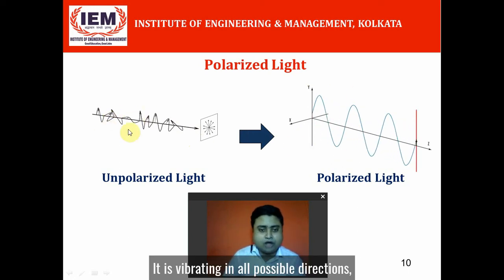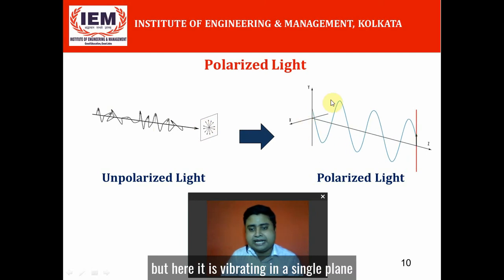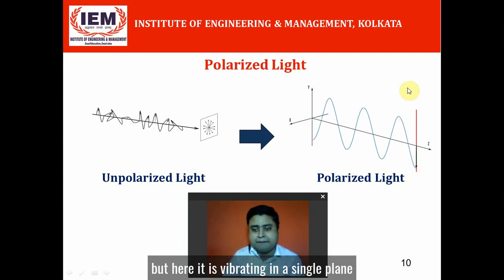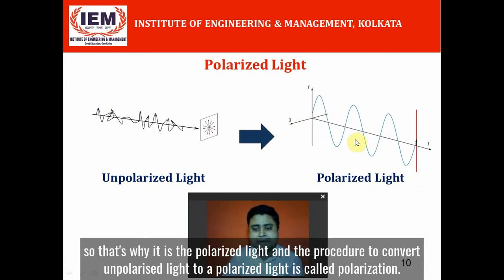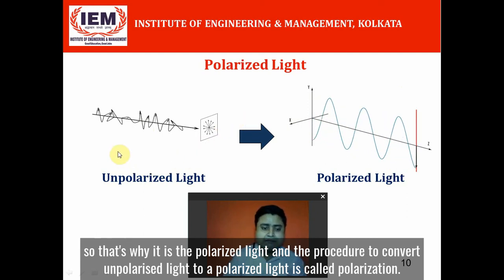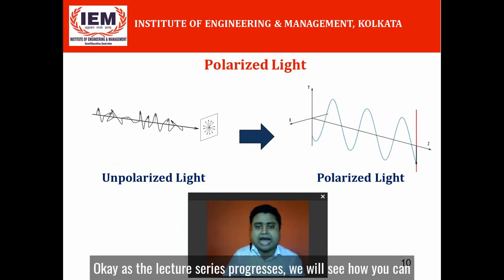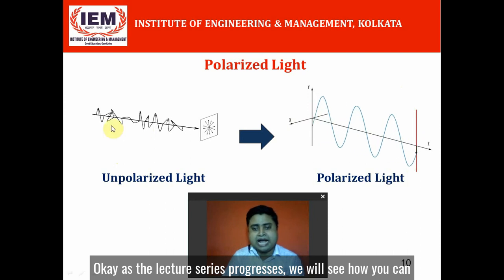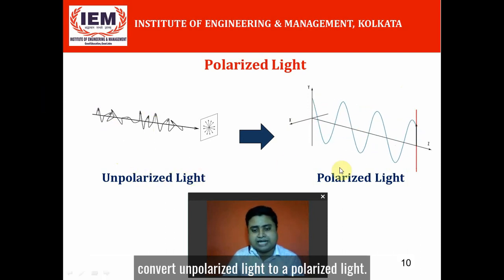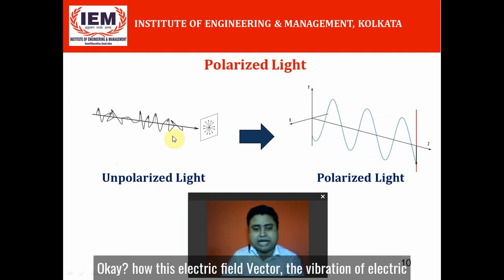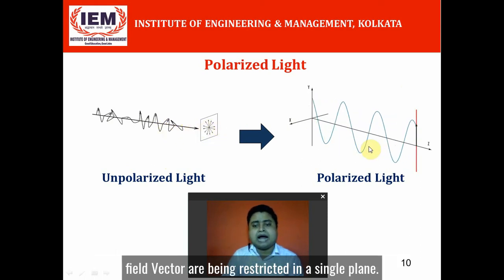Here it is vibrating in all possible directions, but here it is vibrating in a single plane. That's why it is polarized light. Converting unpolarized light to polarized light is called polarization. As the lecture series progresses, we will see how you can convert unpolarized light to polarized light, and how the vibration of the electric field vector is restricted to a single plane.